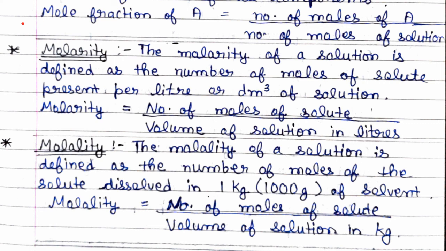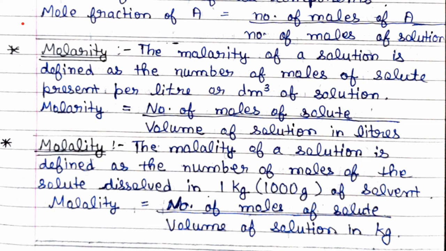Molality. The molality of a solution is defined as the number of moles of solute dissolved in 1 kg, means 1000 gram, of solvent. Molality is calculated as number of moles of solute upon mass of solvent in kg. See, above, in molarity it was in liters, and in molality it is in kg.